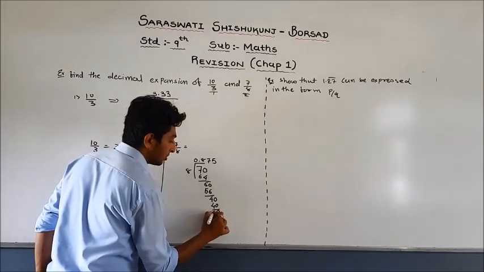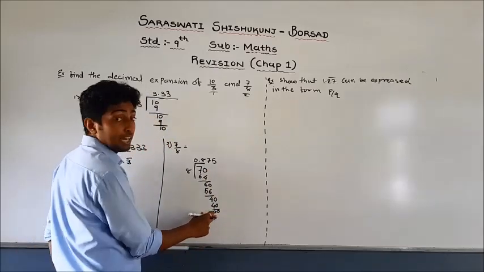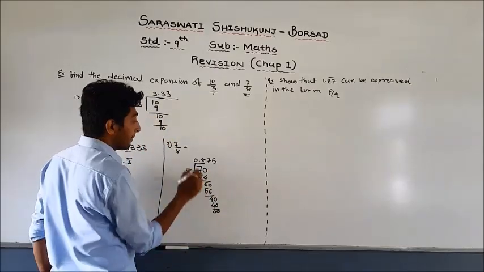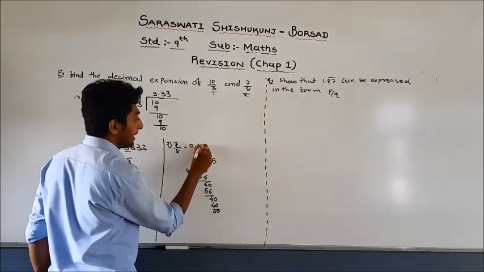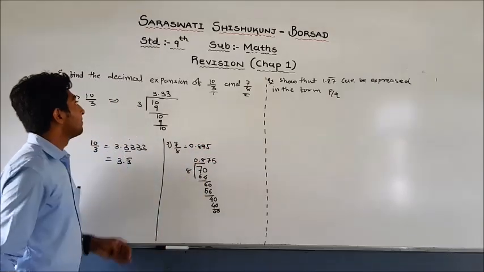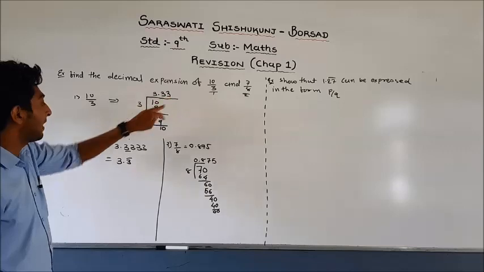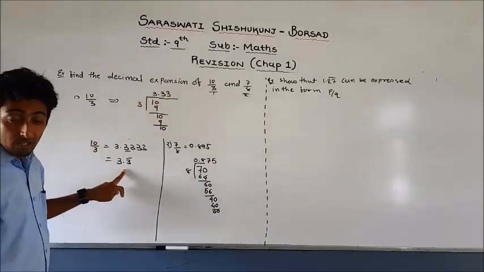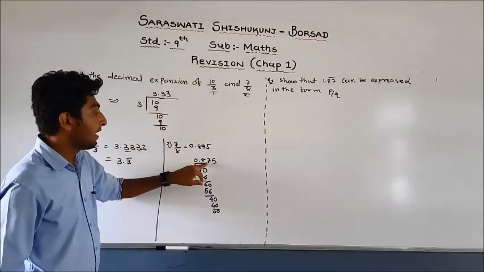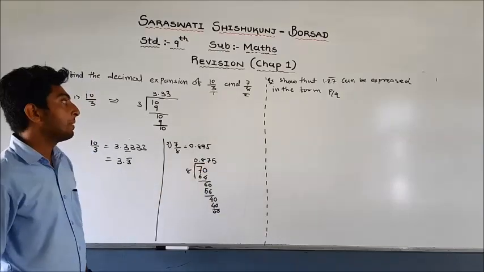Remainder is 0. So here the decimal division terminates. So the answer is 0.875. So in this way you have to find the decimal expansion. Here it is infinite decimal, non-terminating; here it is finite, that means the decimal terminates.